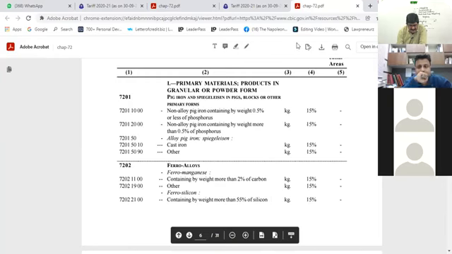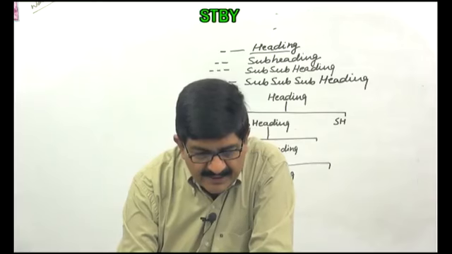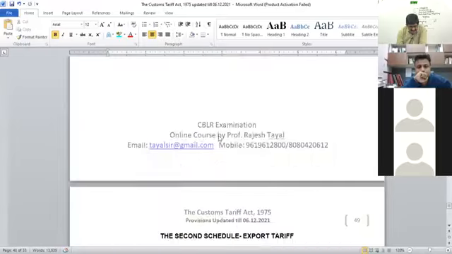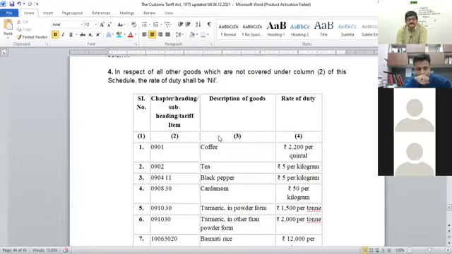Say for example, if I stop this and take you to another sharing, see here, export duty. So what is given here in rate of duty is rupees 2,200 per quintal. What is the unit covered therein? Here it is per quintal.